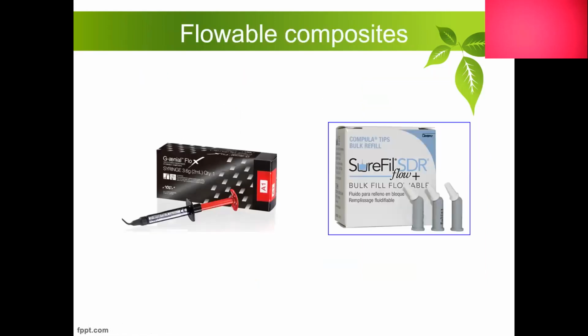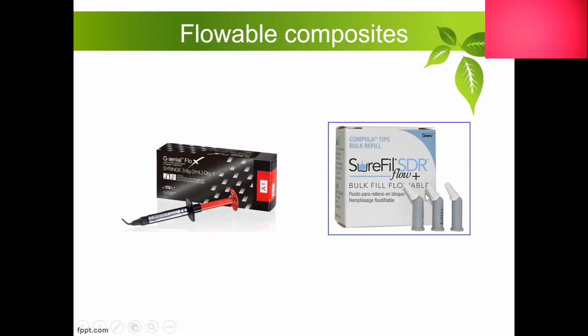And flowable composites, this is Genial Flo from GC. This is a flowable composite, and it flows like a composite, and it is packable like amalgam, because this material can be cured at a depth of 6 mm. Our traditional composites are generally cured at only 2 mm increments, but this material can be cured at a time, improving the setting and working time and decreasing the chairside time for the clinician.